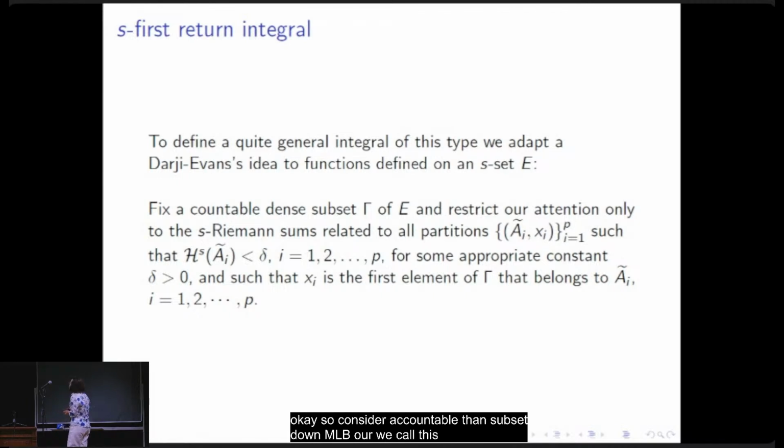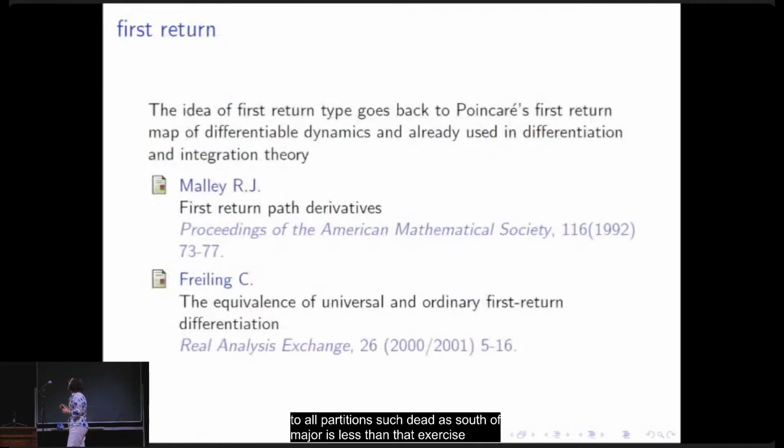We restrict our attention only to the S Riemann sums related to all partitions such that the S outer measure is less than delta for some appropriate constant, but such that xi is not arbitrarily chosen inside tilde A_i, but is the first element of gamma that belongs to tilde A_i for every i.